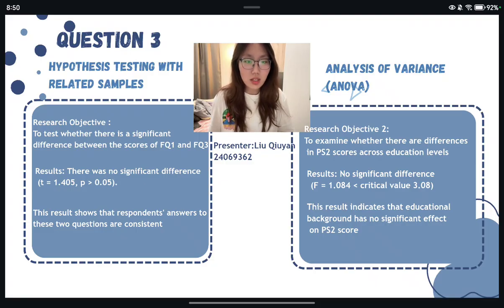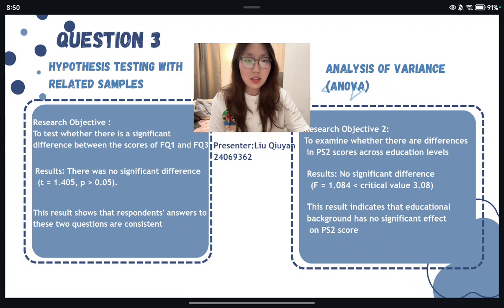The results show that the mean difference is 0.136 and the t-value is 1.405, which is lower than the critical value plus and minus 1.982. So the null hypothesis cannot be rejected. It indicates that the scores of FQ1 and FQ3 are consistent, reflecting the stable attitude of the respondents and the good reliability of the questionnaire.